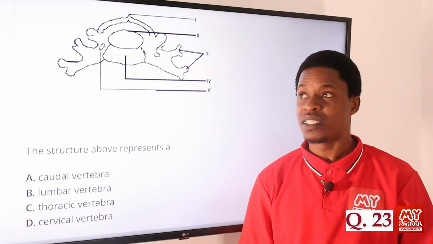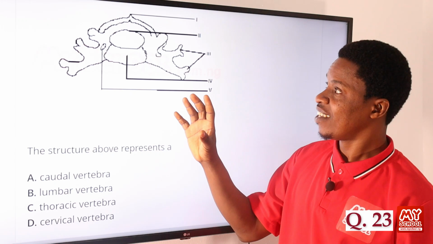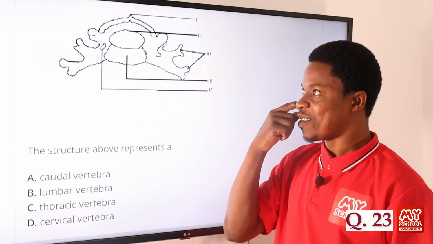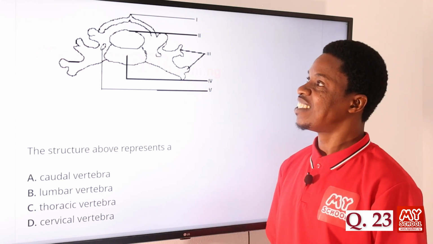Question number 23. This is another diagram. You need to identify this. Of course, this looks like a bone of a skeleton, but you need to identify what part of the skeleton this bone is.